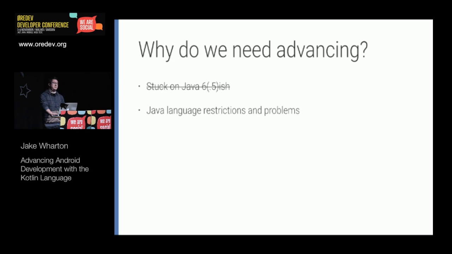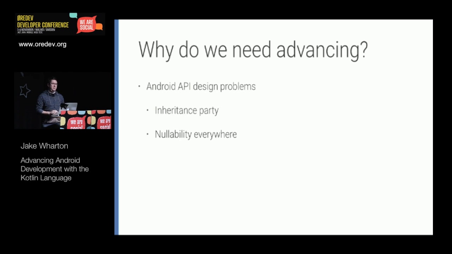So those are the problems with the Java language itself, and there's also the Android API that we have to deal with. So Android is a big inheritance party. They love their inheritance, which works well for them, but it tends to push problems on us as application developers. The nullability problem comes back, and this is especially apparent in Android where they want things to be efficient. So null is used in a lot of places to represent the absence of a value instead of something that would wrap it in a higher level type, kind of like an either type or optional.